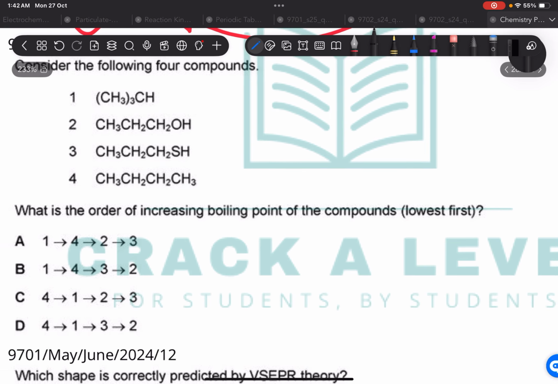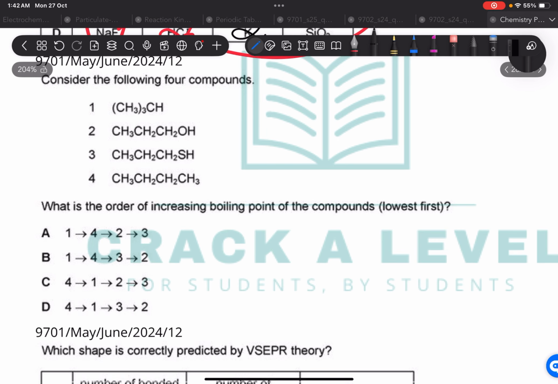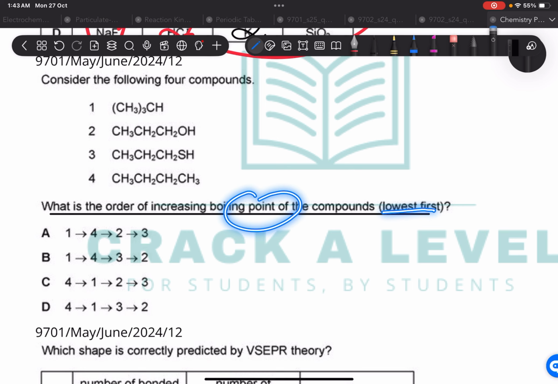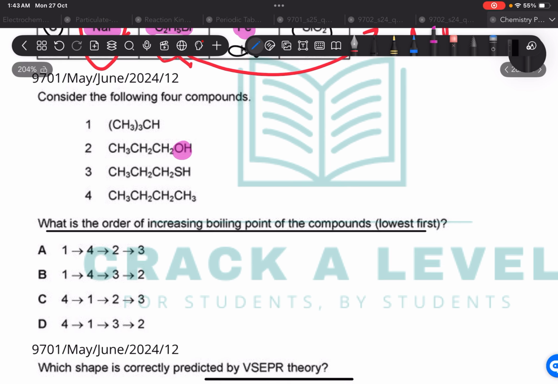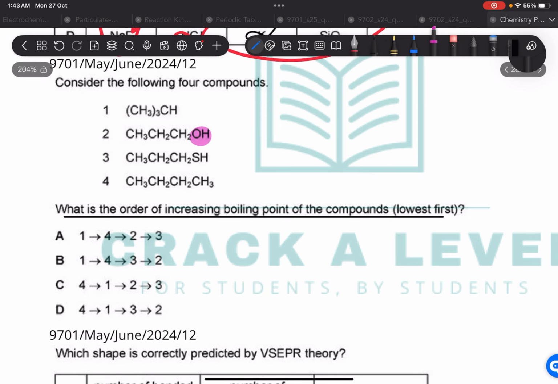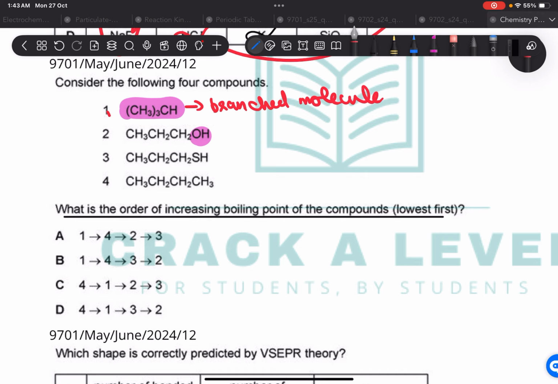Consider the following 4 compounds. What is the order of increasing boiling point of the compounds, lowest first? Okay, so we have to discuss the order of the boiling points, the lowest first. Firstly, what do I see? I see a hydrogen bond here. Then this one is a branched molecule. This one's gonna have branching, so definitely that's gonna decrease.